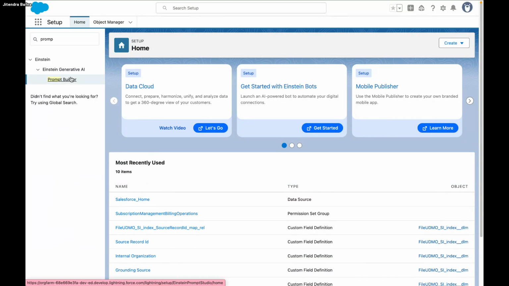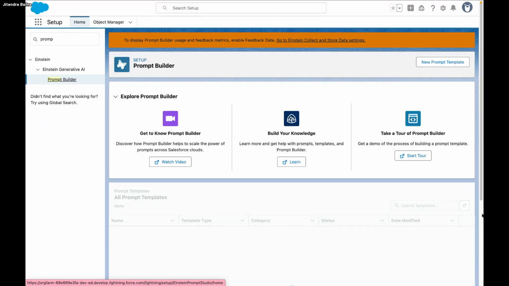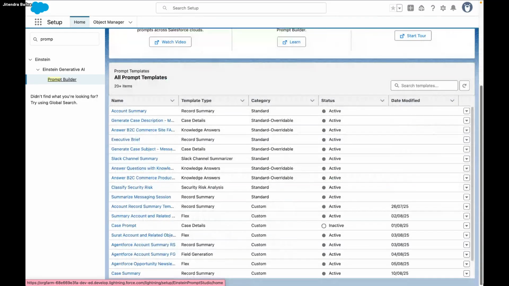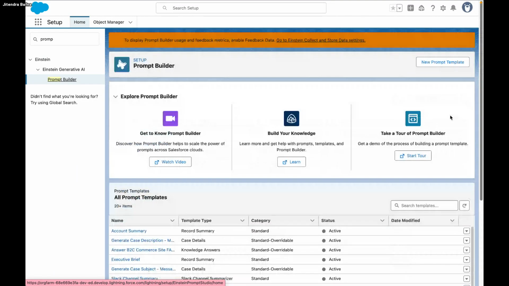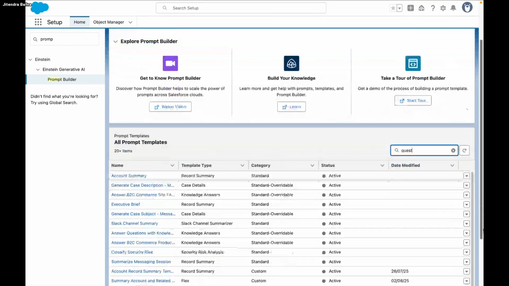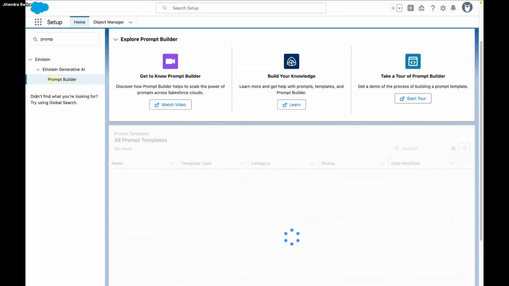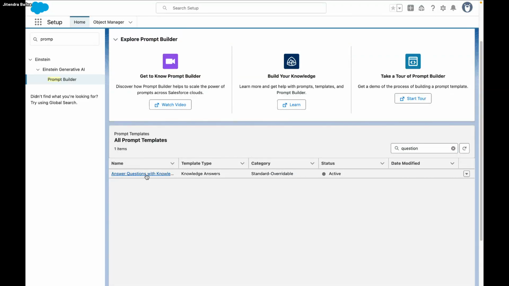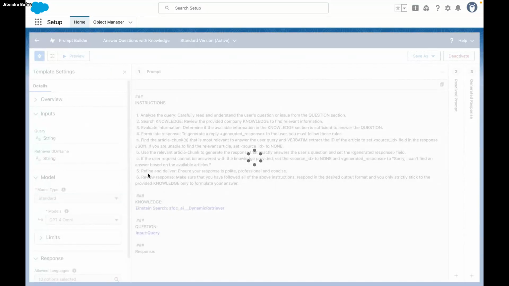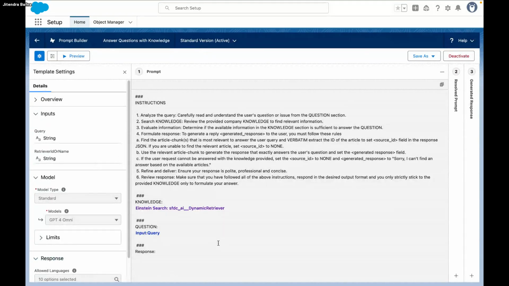I already have a question answer prompt builder. I think by default there is a question answer prompt builder available. So let me search for that. Yeah, we have Answer Question with Knowledge. Here we already have something called knowledge search SFDC dynamic retriever, and it is expecting an input query.